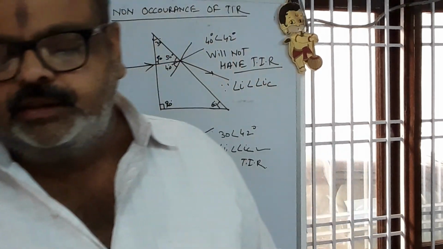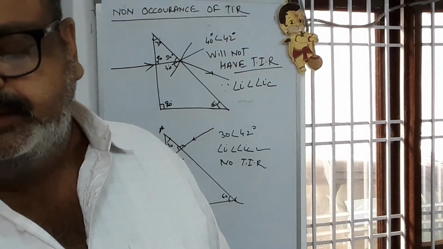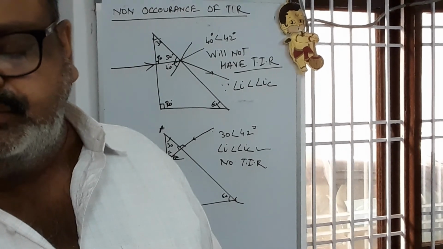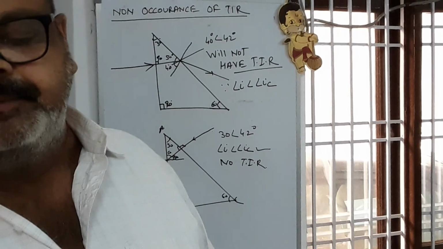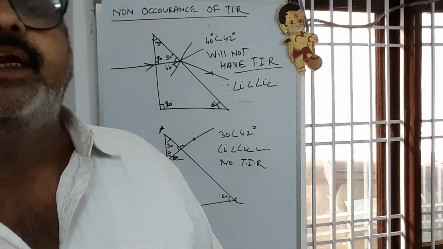Till here we have discussed. Now only the exception case and use of total internal reflection as a plane mirror is left. So we'll discuss later on.